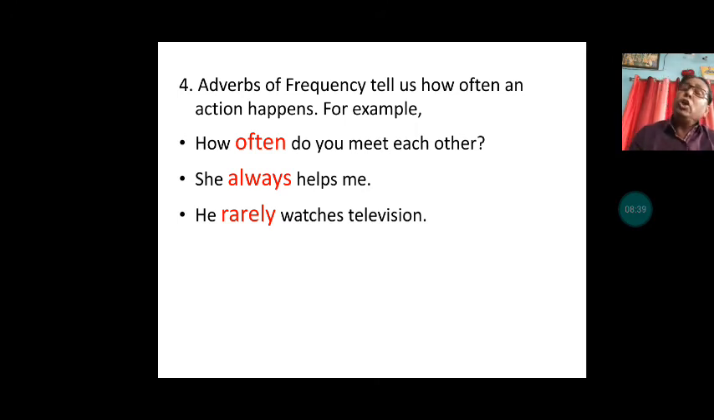Next one is, she always helps me. Always, with a regular verb, and that's why in this sentence the highlighted "always" is an adverb of frequency. He rarely watches television. Rarely means almost never, very few chances. So in these sentences, often, always and rarely are adverbs of frequency.